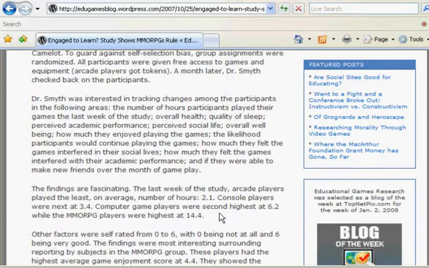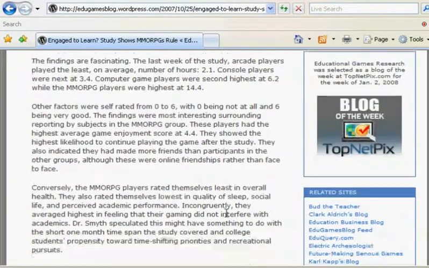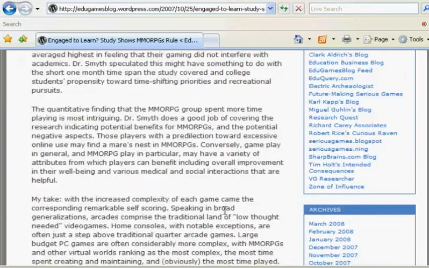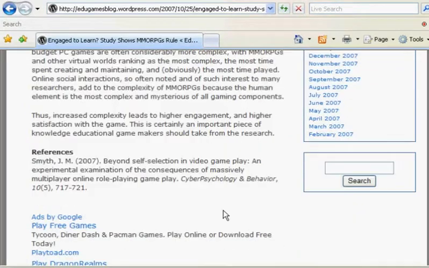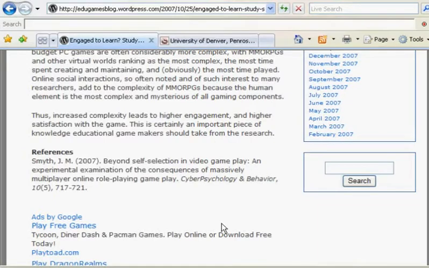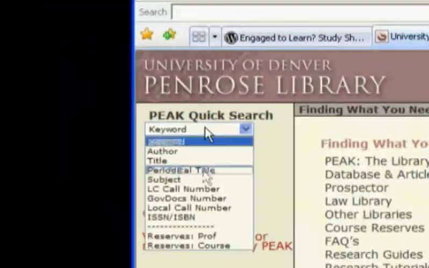Looks interesting. Apparently MMORPG players play the highest at 14 hours per week. Seems really interesting. It goes with Nikki Yee's study. It's sort of corroborating evidence that we have both Nikki Yee and this guy. And lo and behold, there's references. So we can actually go to the primary source based on this entry. So let's go back to the library.